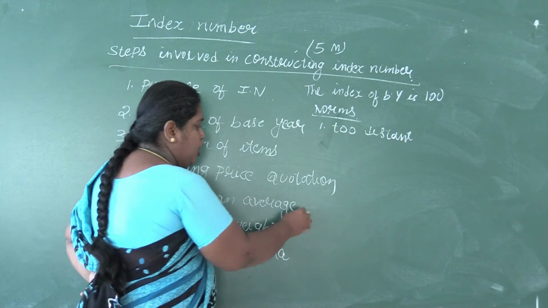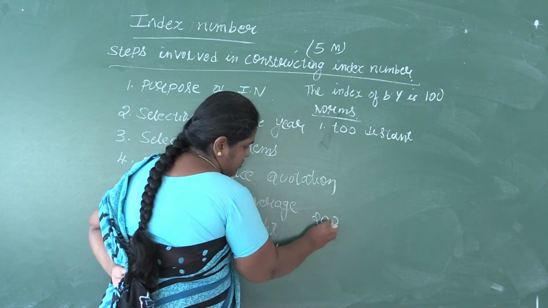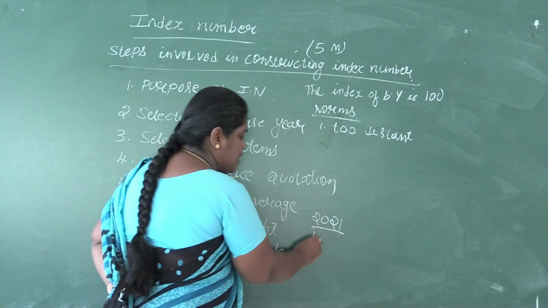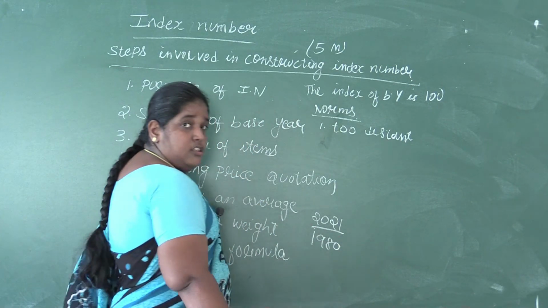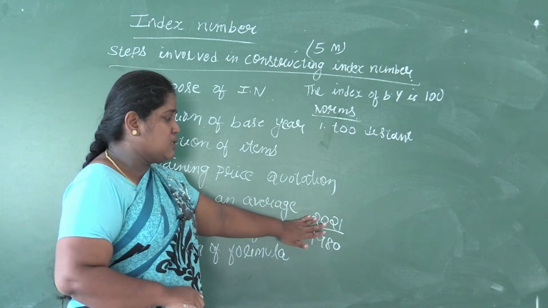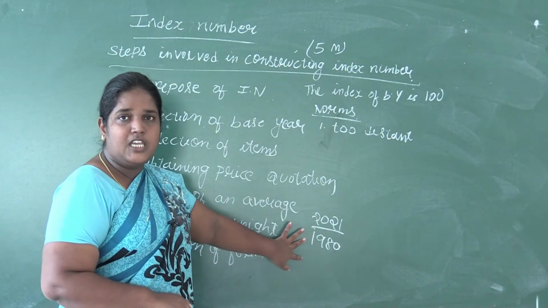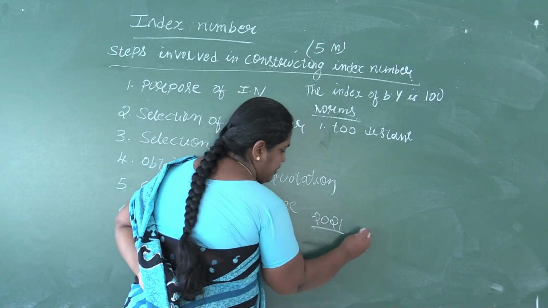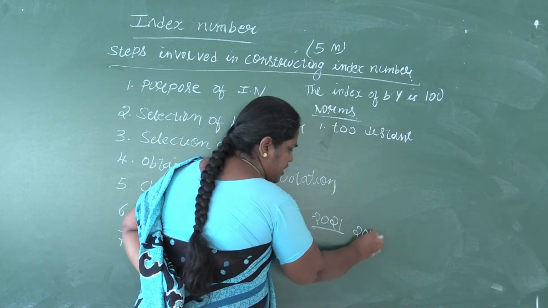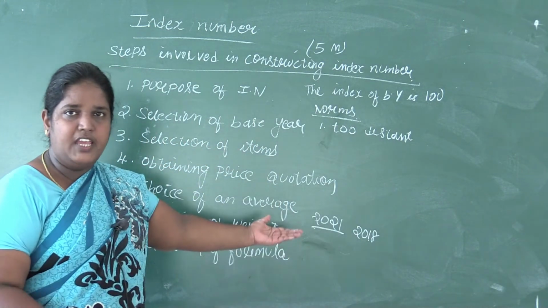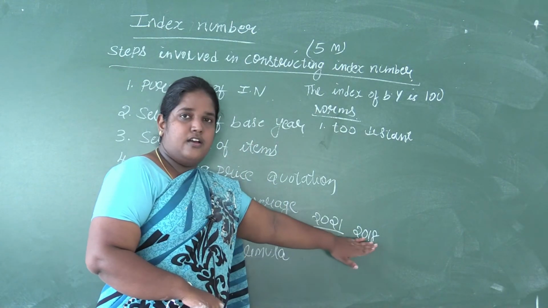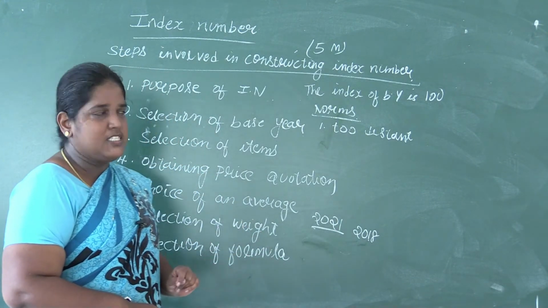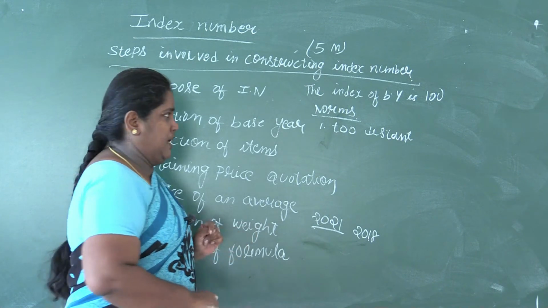For example, you cannot take the 2021 price and compare it with 1980. There will be a lot of changes from this period to this period, and this data cannot be studied. So if you take 2018, 19, 20, 21, anything can be taken. Always a very nearby period, and a very far period should not be selected as the base period.